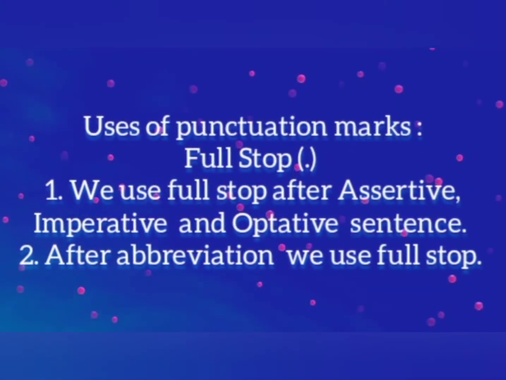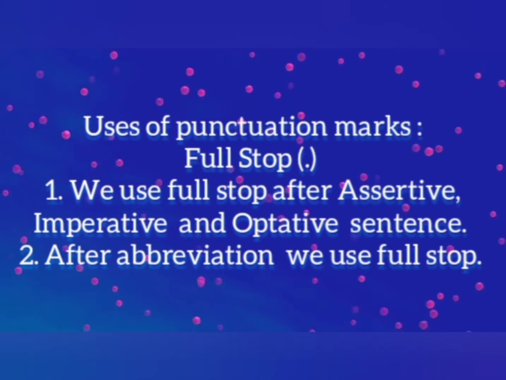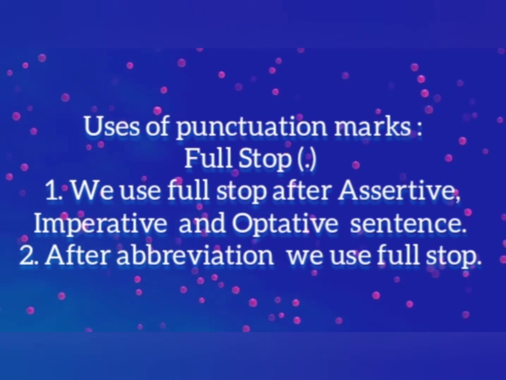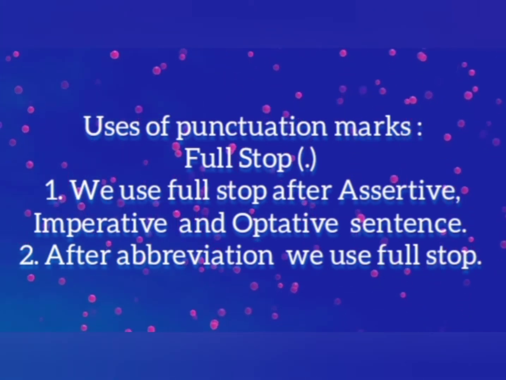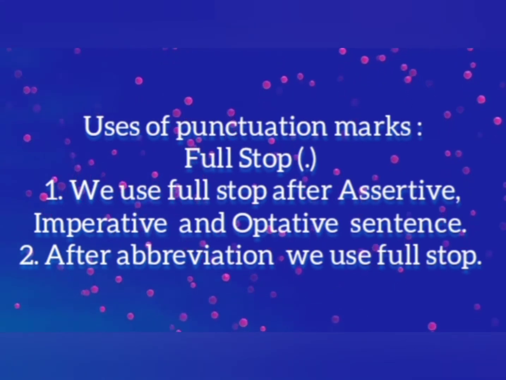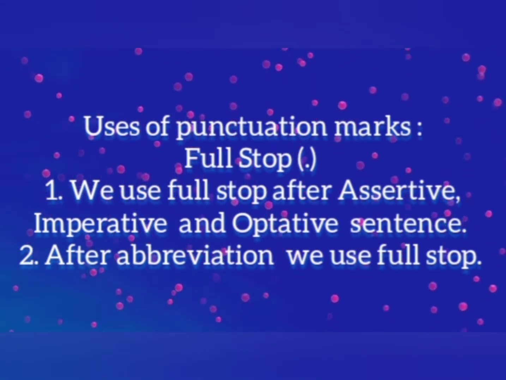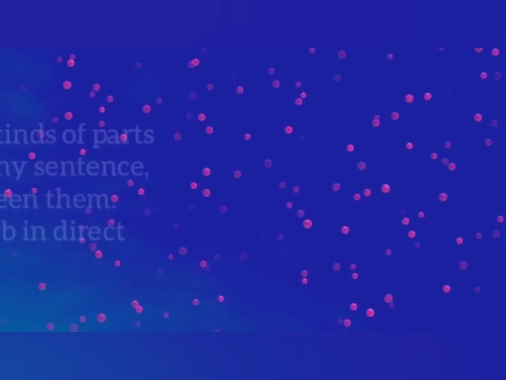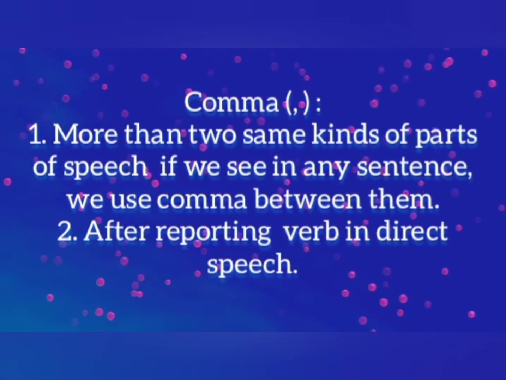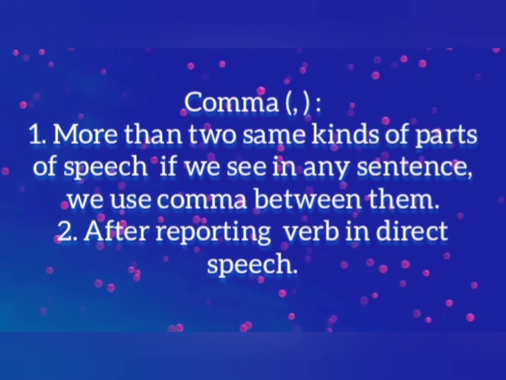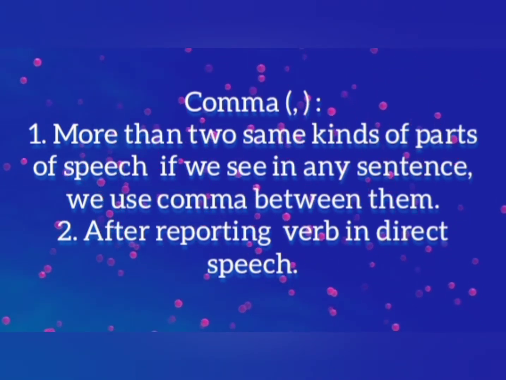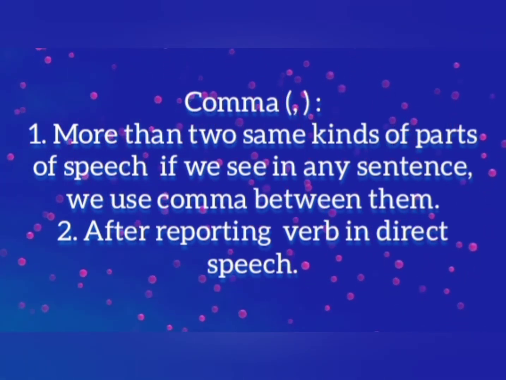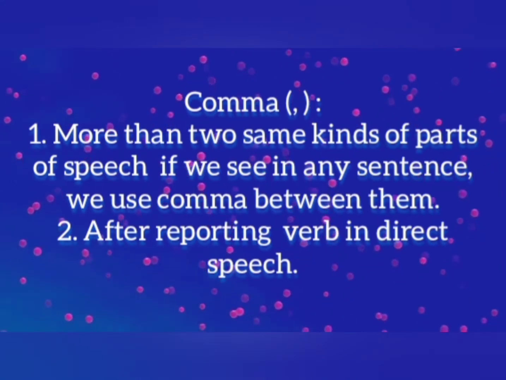Now, I will show the rules of using punctuation marks. First one, full stop. Number 1, we use full stop after assertive sentence, imperative sentence and optative sentence. Number 2, after abbreviation, that means after any short form, we use full stop. Comma. Number 1, if we see more than two same kinds of parts of speech in any sentence, at that time we use comma between them. Number 2, after reporting verb in direct speech, we use comma.